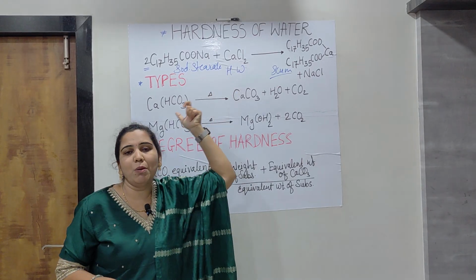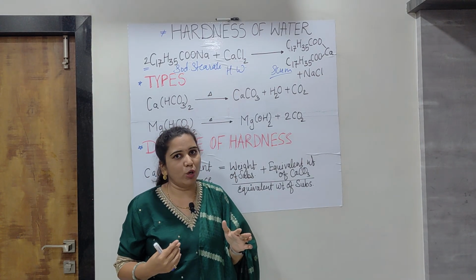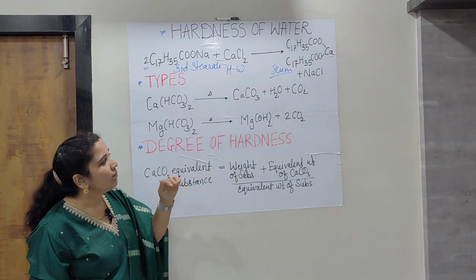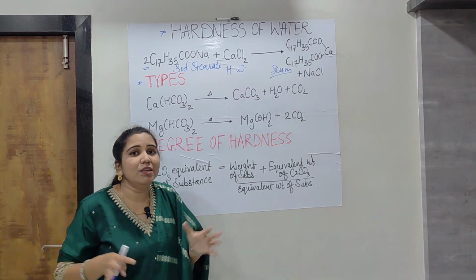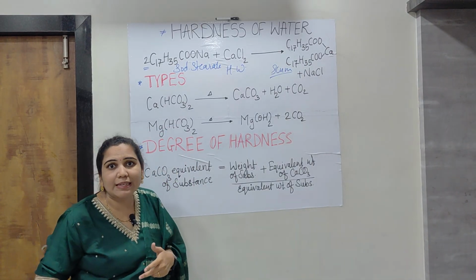So in this way there may be the question of how it is the soap consuming capacity of water. So during that, this reaction is a must, and the explanation is also there. Okay, now moving further, whenever the different salts are present there, what types of hardness are there?